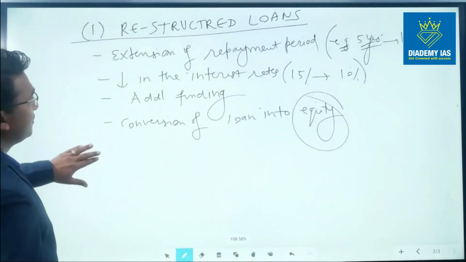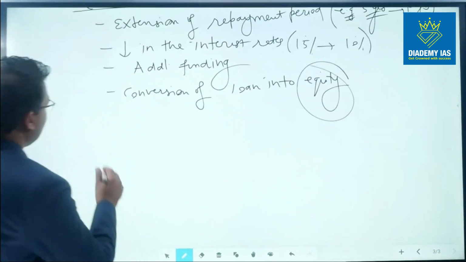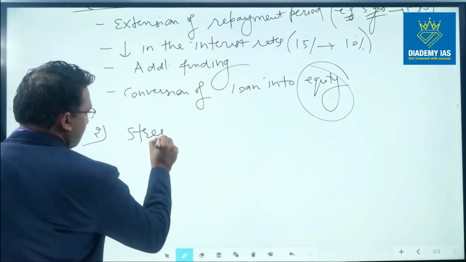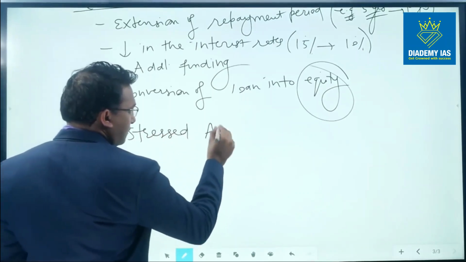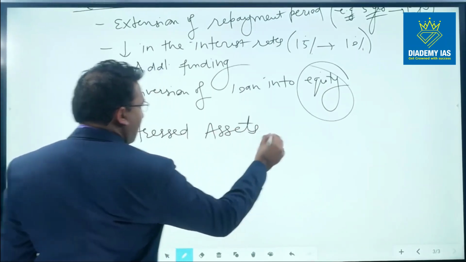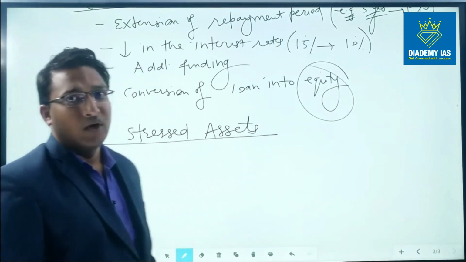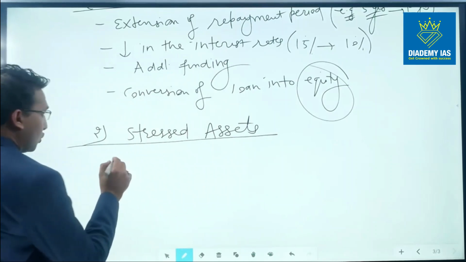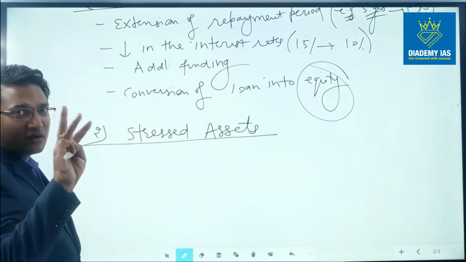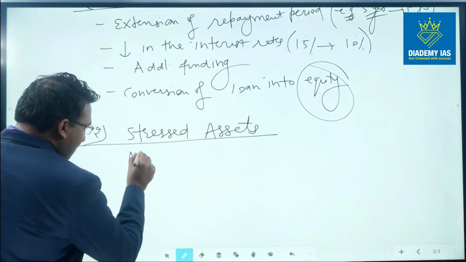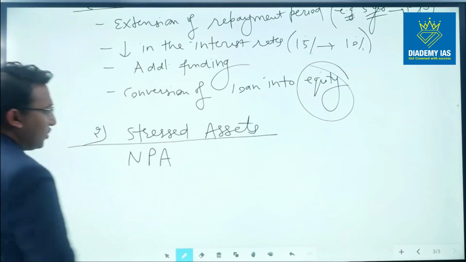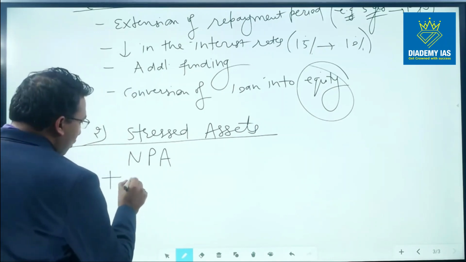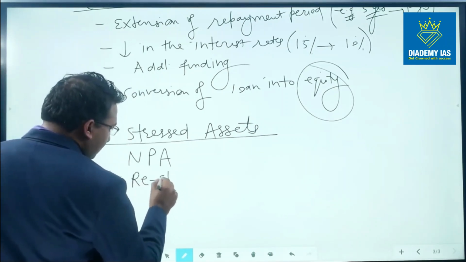Now, this is one term. Another term is stressed assets. What is the meaning of stressed assets? Stressed assets include three different components. One is all the accounts which are NPA. So the entire amount which is NPA is one thing. Another is all the restructured accounts.